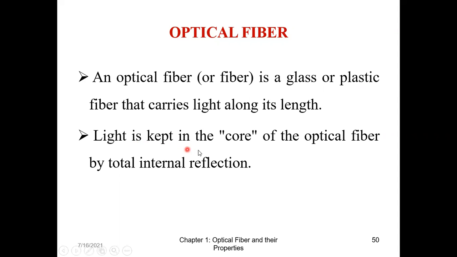Light is kept in the core of the optical fiber by total internal reflection. These are two keywords which you have to remember. Finally, what are we going to do with optical fiber? We are going to transmit light. In which part do I transmit the light? In fiber, we have something called core and something called cladding. I will show you in the next slide. The light propagates only through the core. This is ideally. Practically we will see what happens, and that gives rise to all the other kinds of losses.